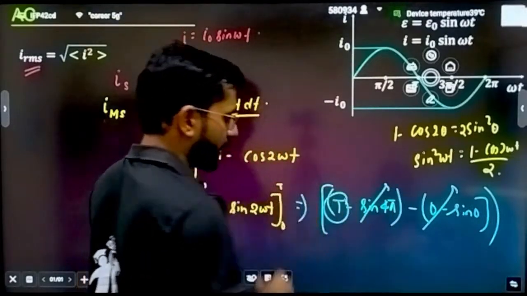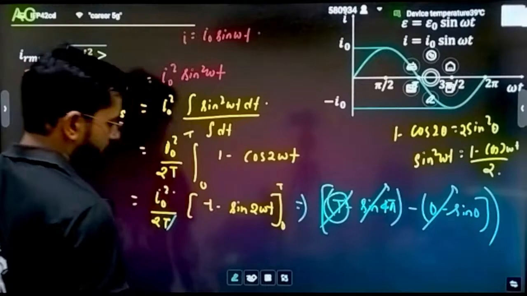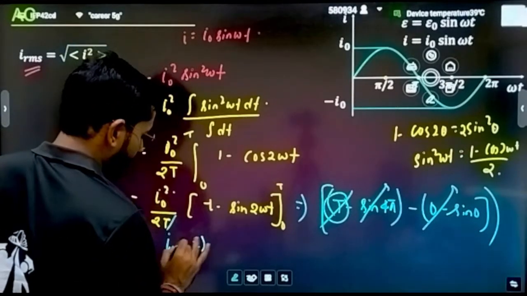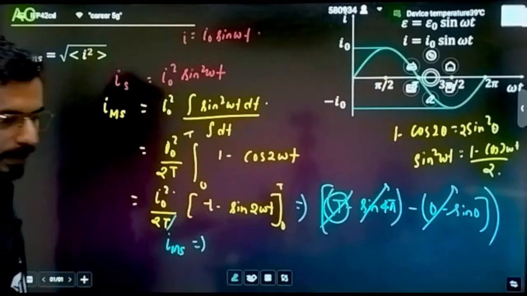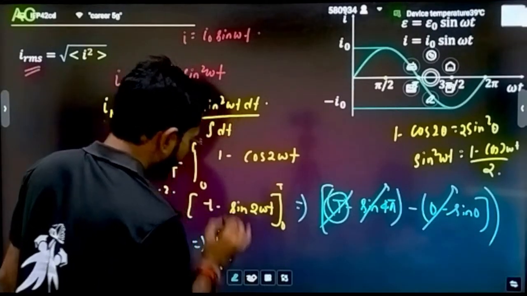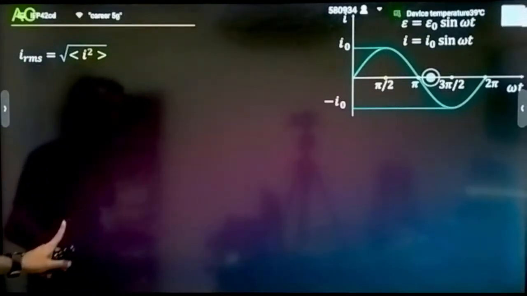That means here what is left? Only I can say T. And in denominator also, here it is also T. That means this T is going to be cancelled out, and what I can say? I MS. Till now we have not reached the final result. We have only written I MS is equal to I naught square divided by 2. Now let's move to the next page.